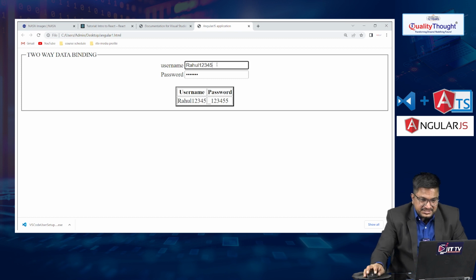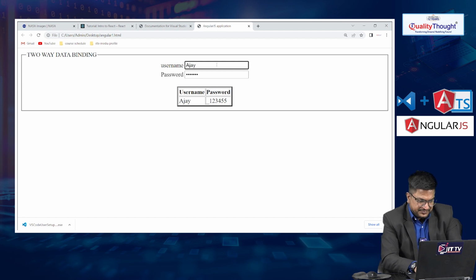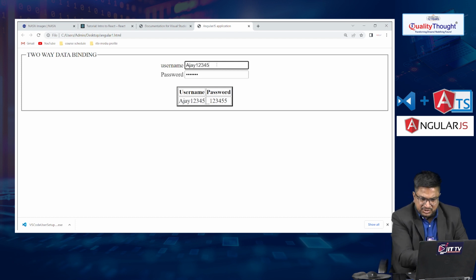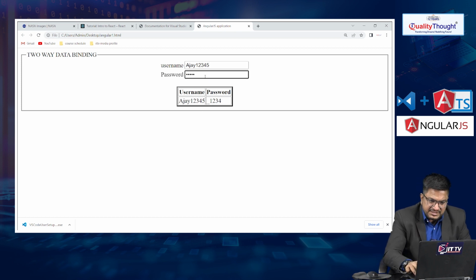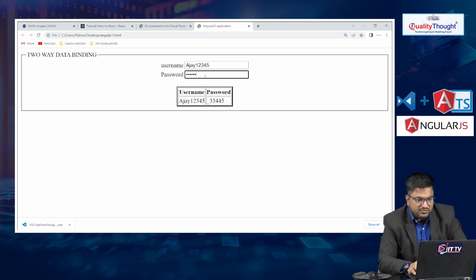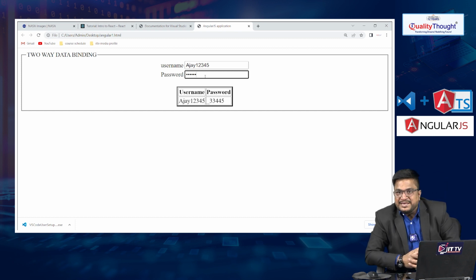Here I can change the data. Let me remove this one and write my own, Ajay, Ajay12345. Automatically, in the username field you are able to make the changes here. You can even change the password also, underscore 33445. This is the example of two-way data binding.